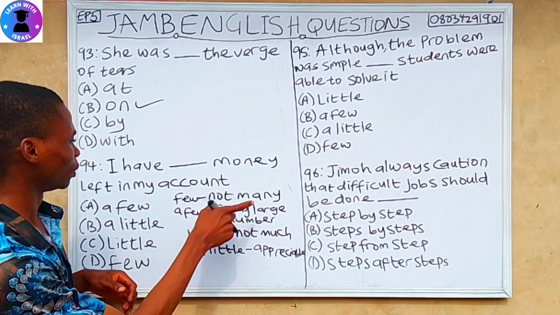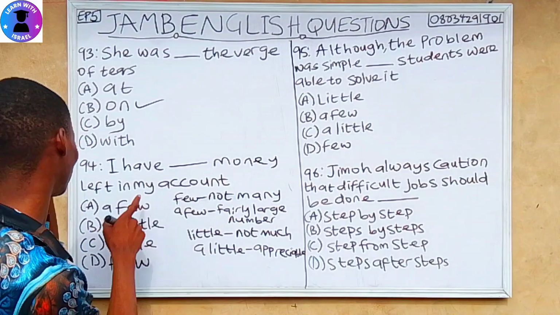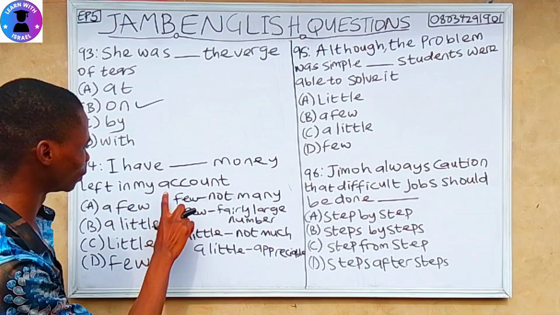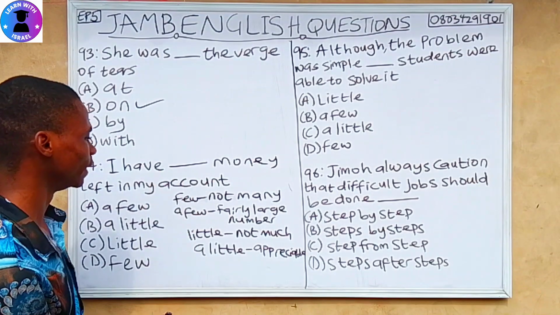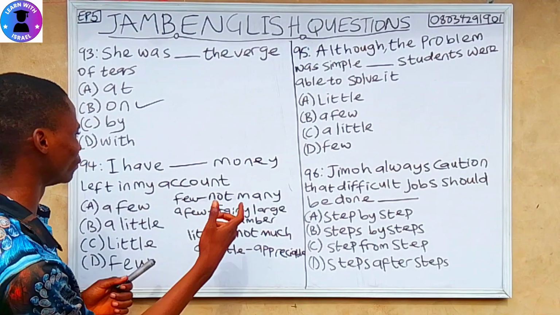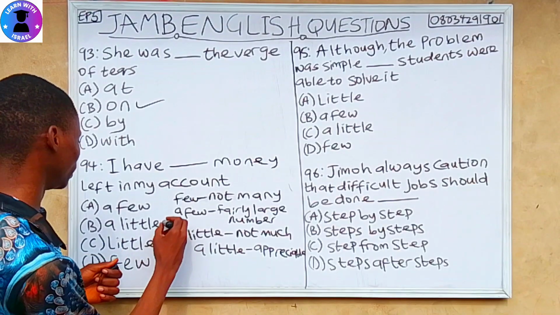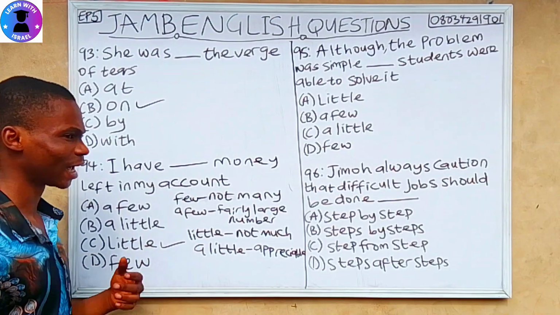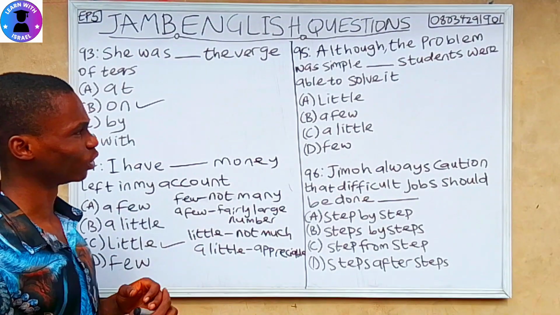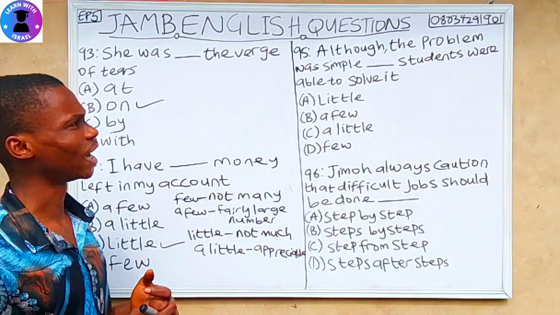So as to this question, I have dash money left in my account. The one that goes with this question is little. I have not much money in my account. I have little money in my account. You cannot say I have few money. That's very wrong. I have little money in my account.